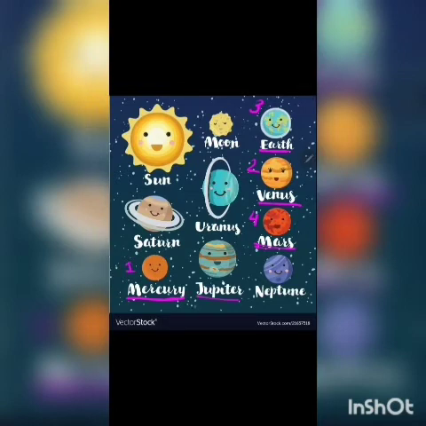See, Jupiter is the fifth planet, and after Jupiter, which planet is revolving around the sun? Its name is Saturn. One more planet after Saturn is Uranus. Uranus is revolving around the sun, and the last planet which is revolving around the sun is Neptune.